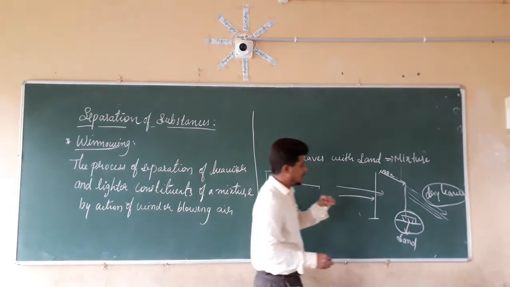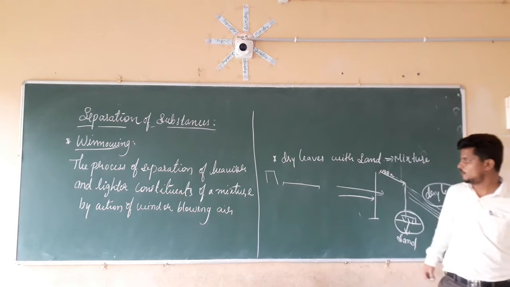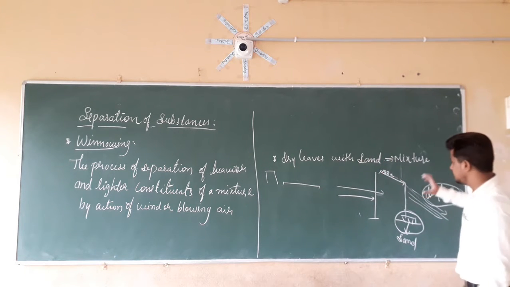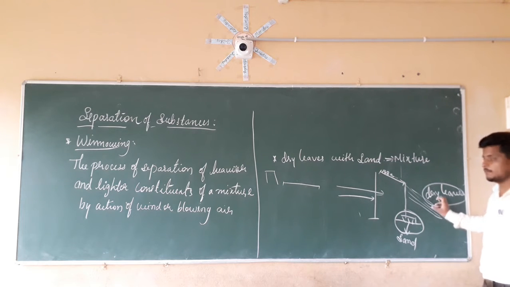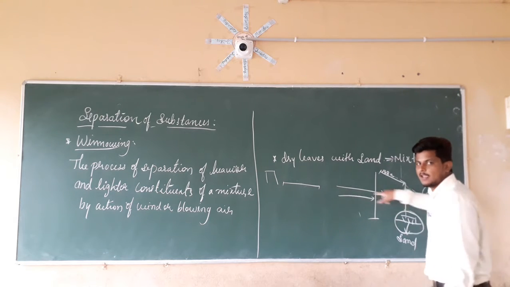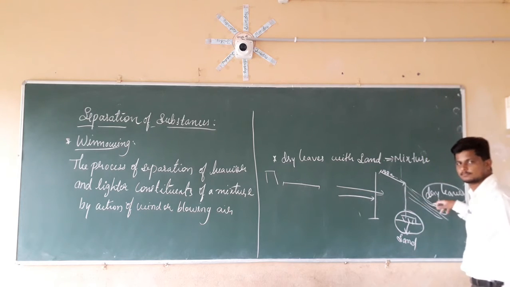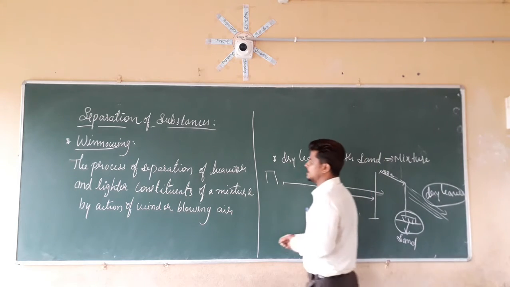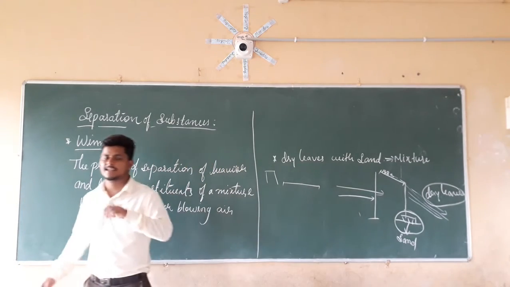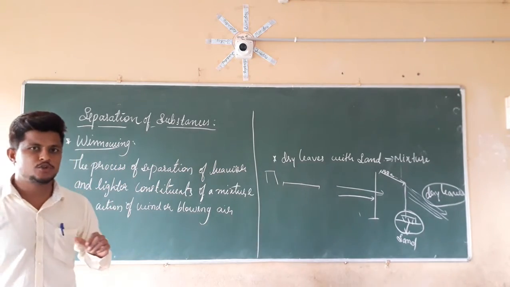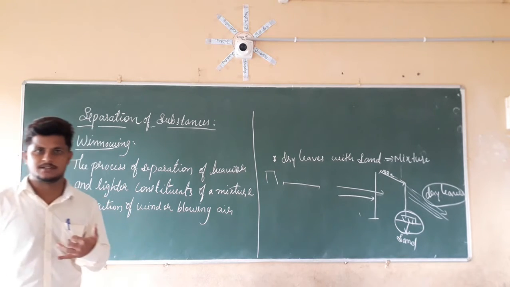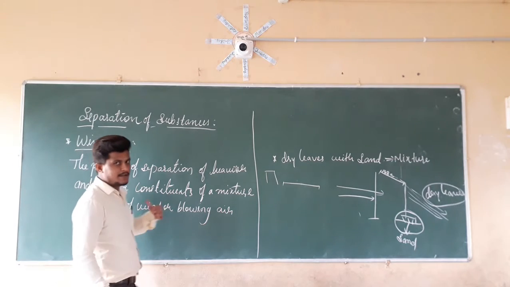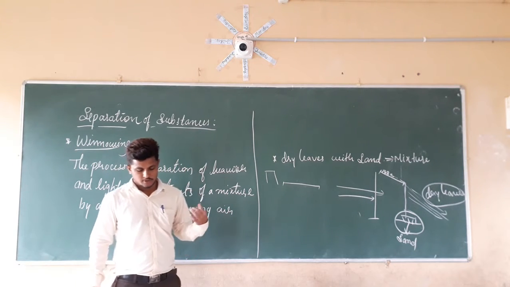If we take this example, we can explain winnowing, we can define winnowing. Winnowing is the process of separation of heavier and lighter constituents of a mixture by the action of the air or wind which is blowing here. So in this separation method, we are taking the weight of the constituent or component. Depending on the weight, we are separating the different components of that mixture. So this is winnowing.